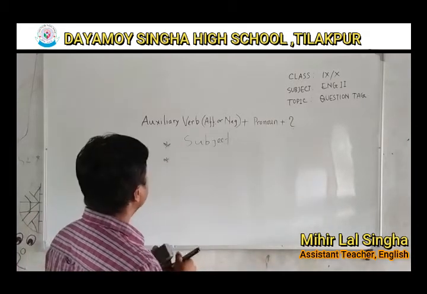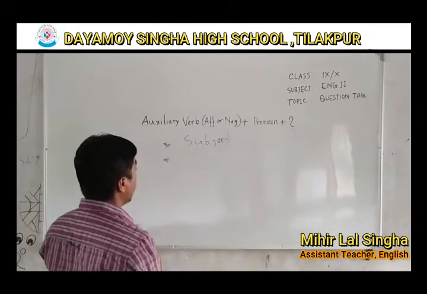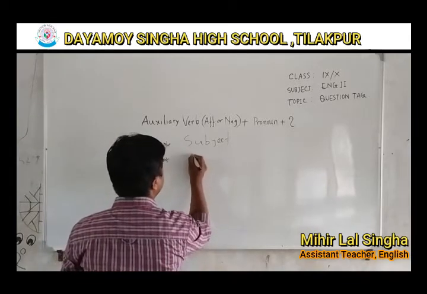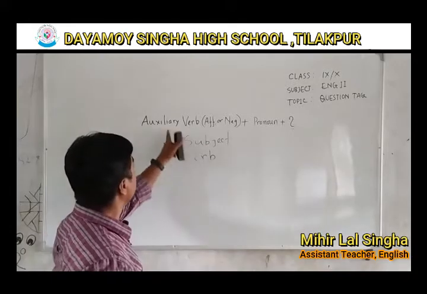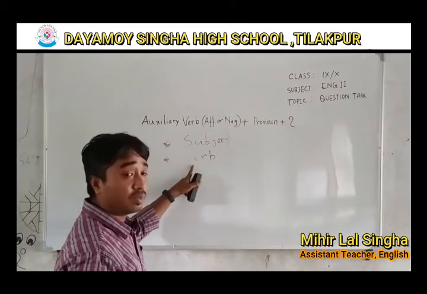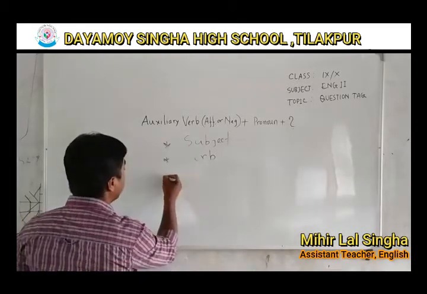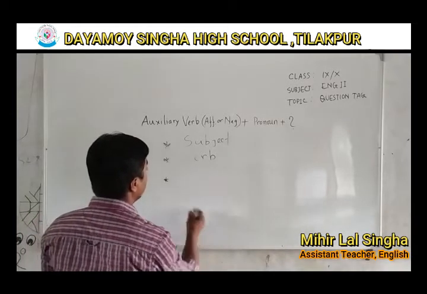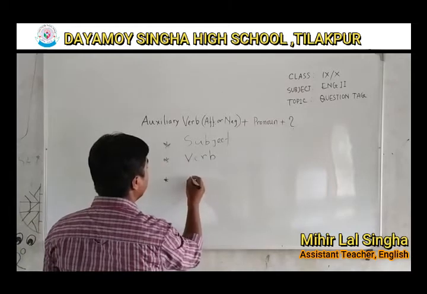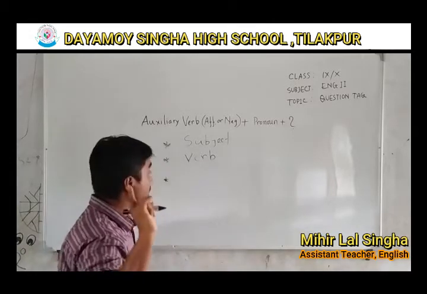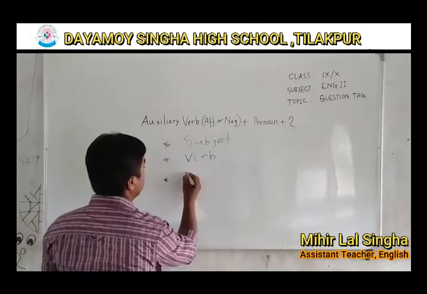Secondly, you need to identify the verb. Why is it important to identify the verb? Because the auxiliary verb will come from the verb. Then make sure you get the correct tense.